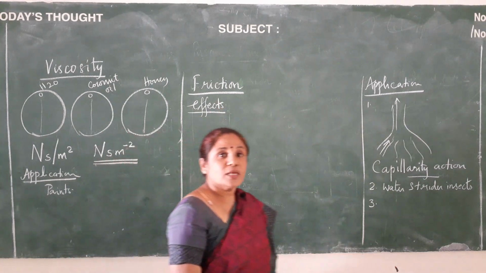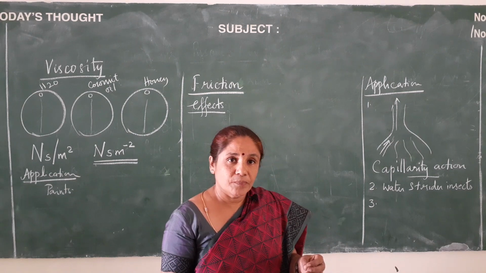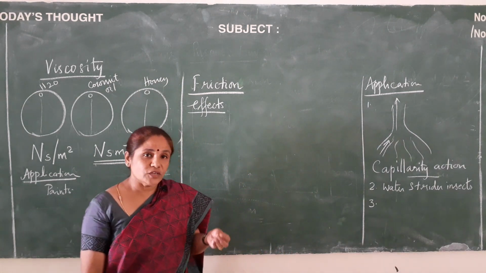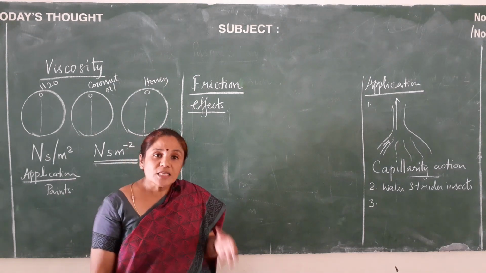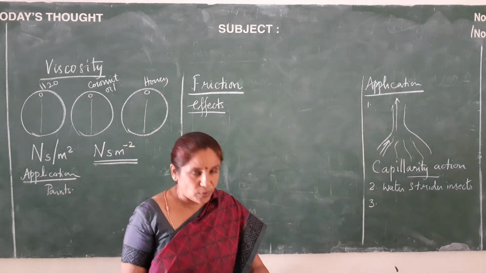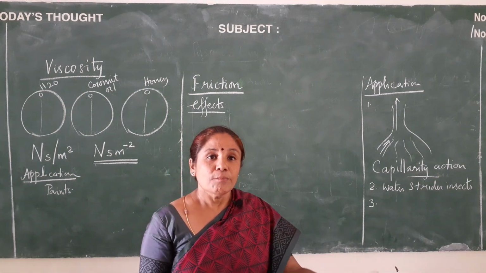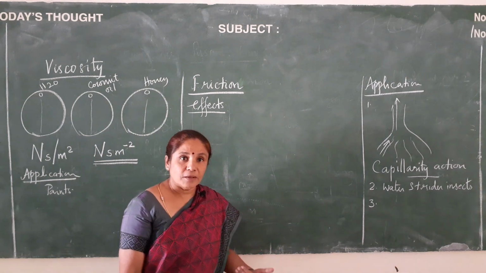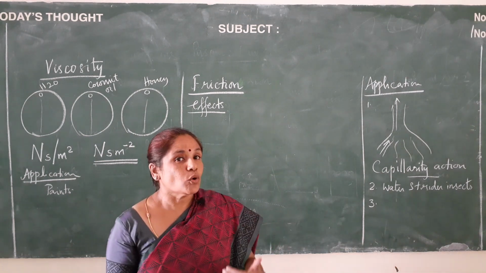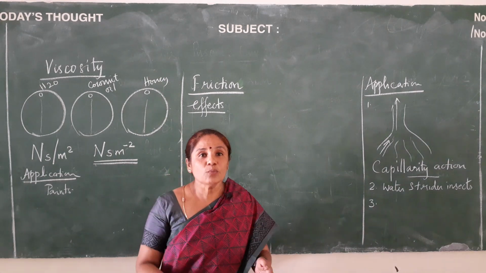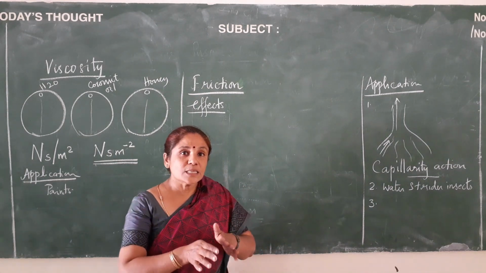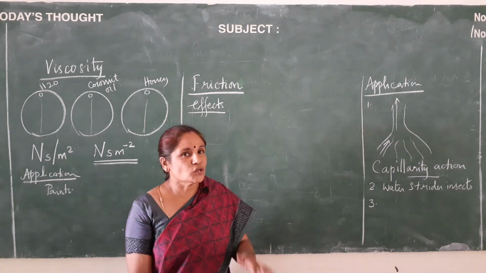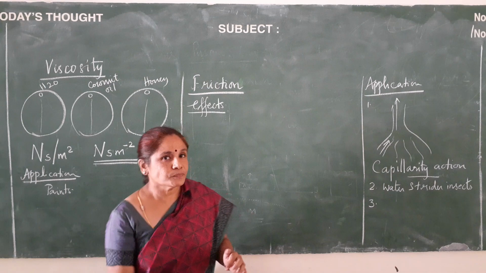Before looking into the effects, why does this friction happen? Why are we able to walk very smoothly when we walk on the road which is dry? That is because there is a frictional force which is developed between our feet and the road. Because of that frictional force, we are able to walk on a surface which is very dry. What happens when we walk on a wet surface? Since there is wetness there, the friction developed is comparatively very much lesser. So we tend to fall.